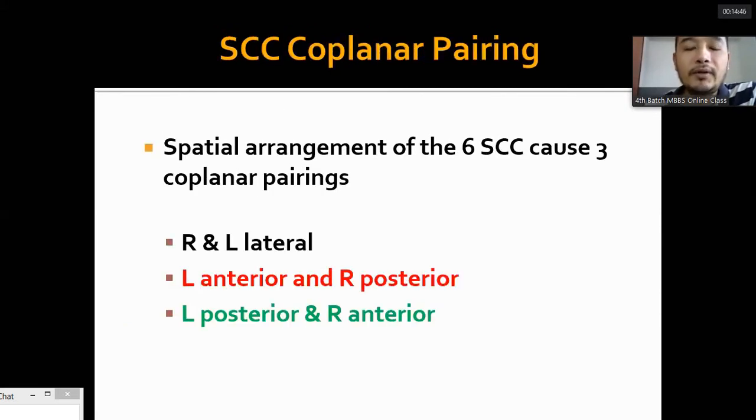Now there is another thing called coplanar pairing of semicircular canals. The total 6 semicircular canals, 3 on each side, are paired into 3 pairs in the same plane. The right lateral semicircular canal is in the same plane as the left lateral semicircular canal. So right and left are coplanar, and the left anterior and the right posterior semicircular canals are in the same plane. Similarly, the left posterior and the right anterior are in the same vertical plane.